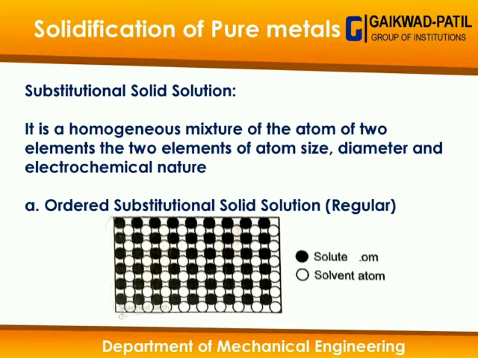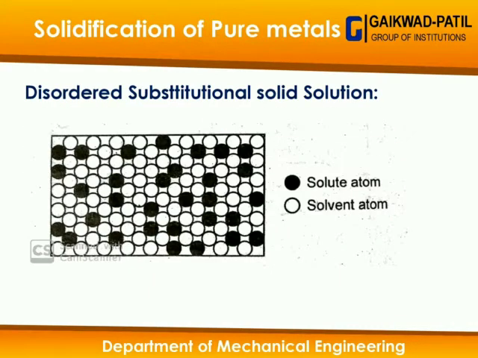Now, the second type of substitutional solid solution is the disordered substitutional solid solution, in which the solute and solvent atoms are randomly arranged at random positions in the matrix of the solid solution, as shown in the diagram. Here the solute and solvent atoms are arranged in a disordered or random manner. That's why we call this type of substitutional solid solution a disordered substitutional solid solution or random substitutional solid solution.